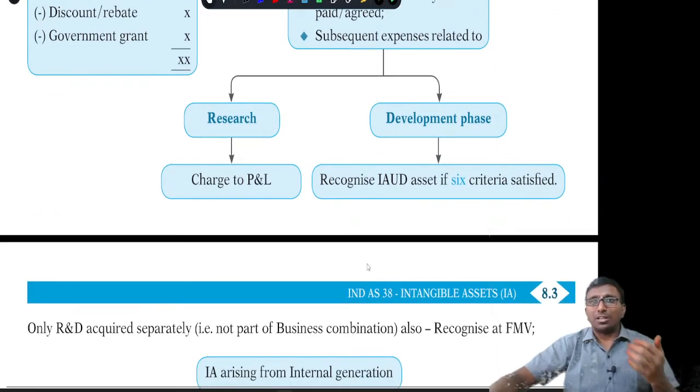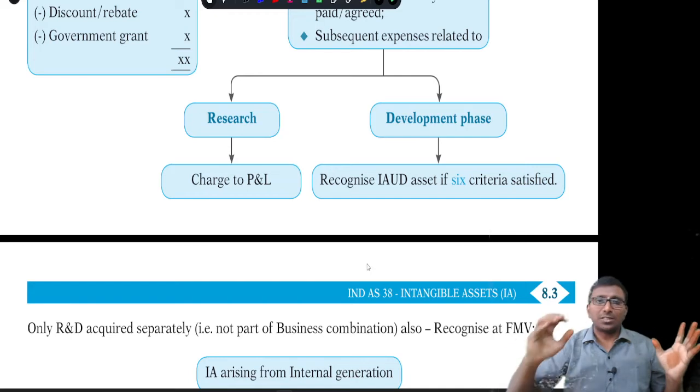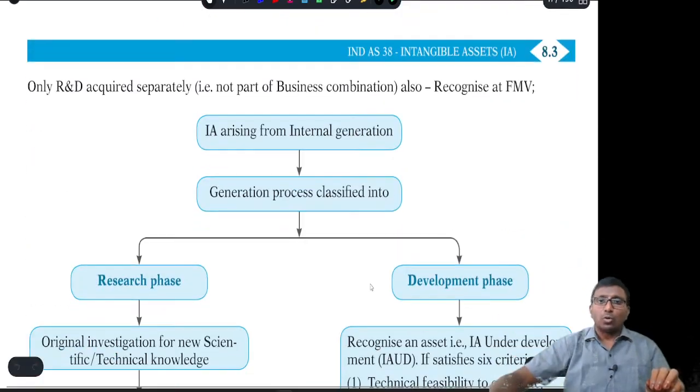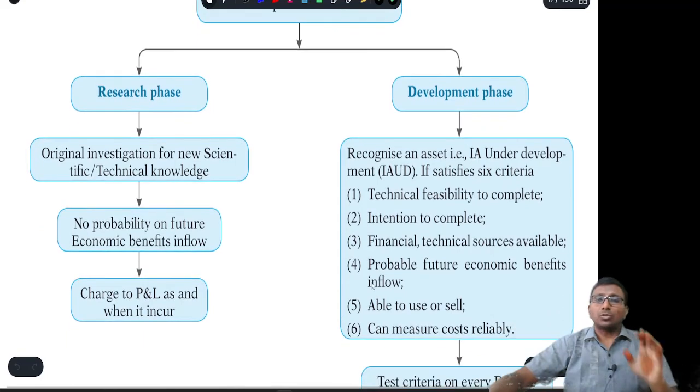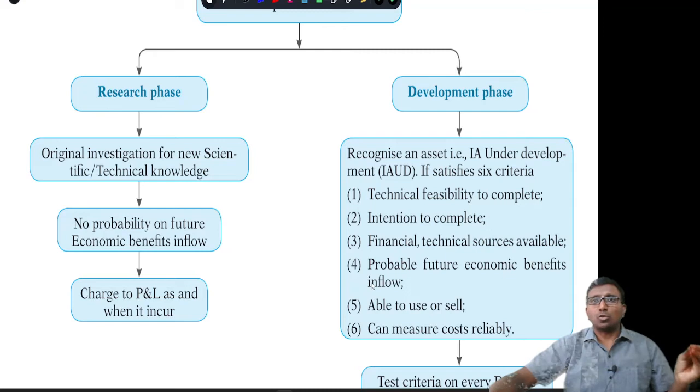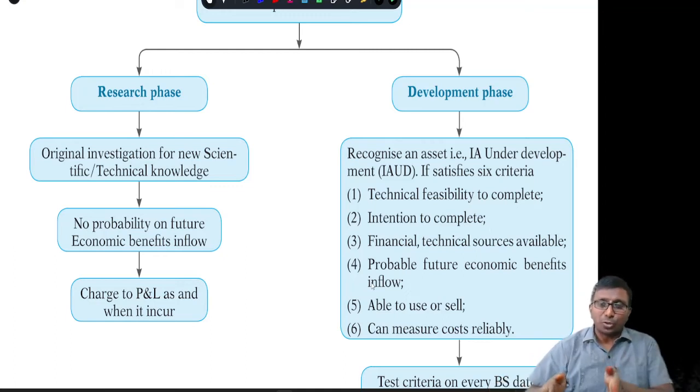And the last one is self construction, self generation of an intangible asset. Then we divide this into two phases: one is the research phase, the next one is the development phase. In the research phase, whatever expenses you have incurred are all supposed to be charged to profit and loss, because you don't know whether it's going to be successful, whether you are going to make money or not. Even though research is completed during the year and is successful at the end of the day, till the last minute of the research you are supposed to charge it to profit and loss, during the current year itself.